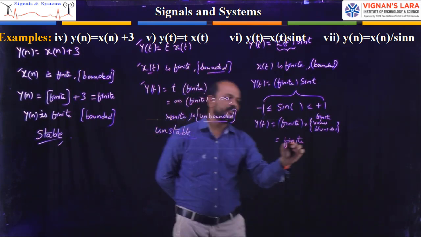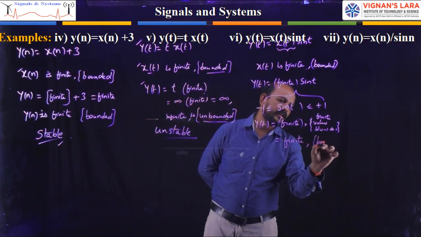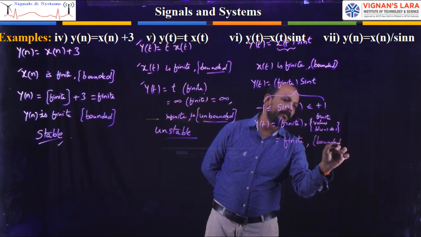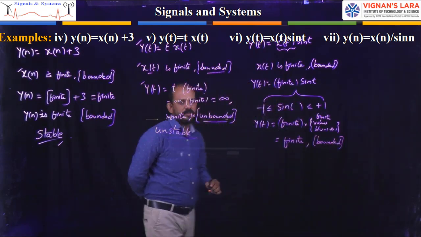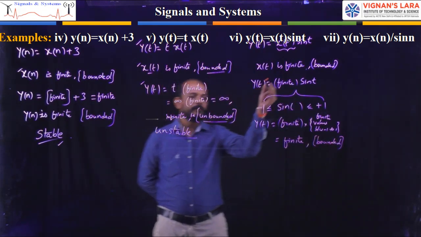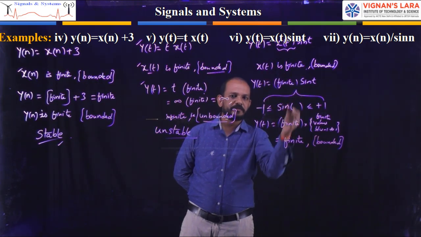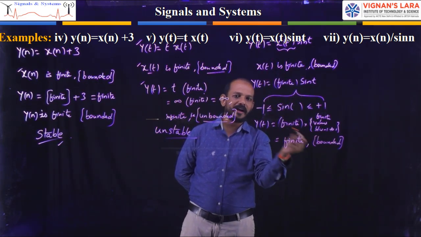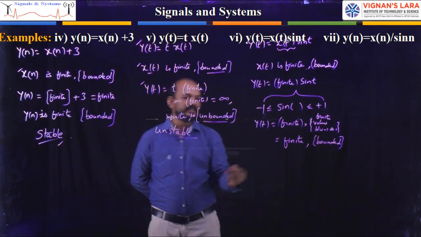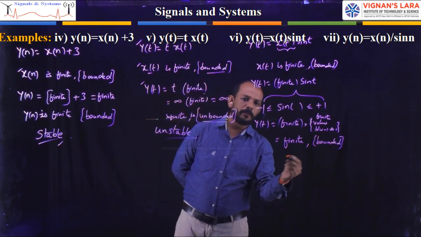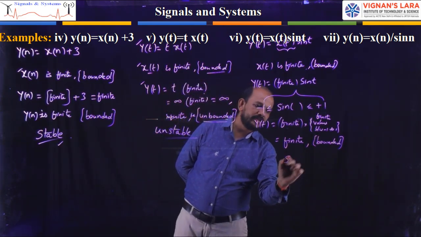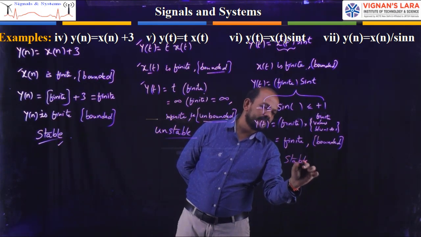Finite means it is also bounded. So for a bounded input signal, the system is producing a bounded output. So the system is bounded input, bounded output, both stable. The system is a stable system.